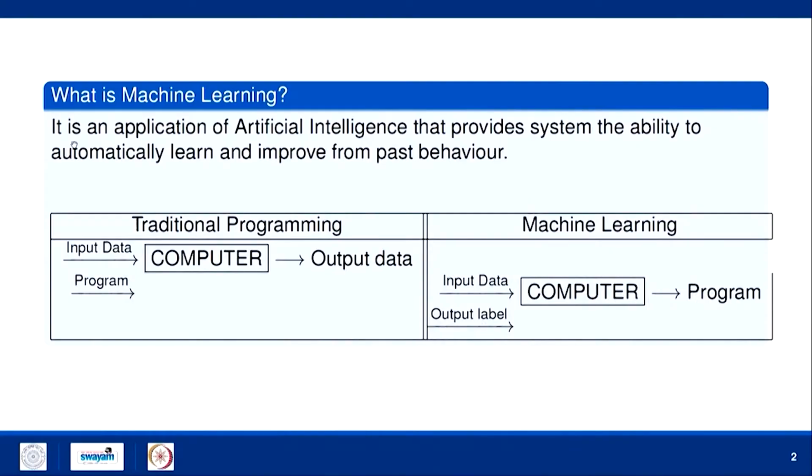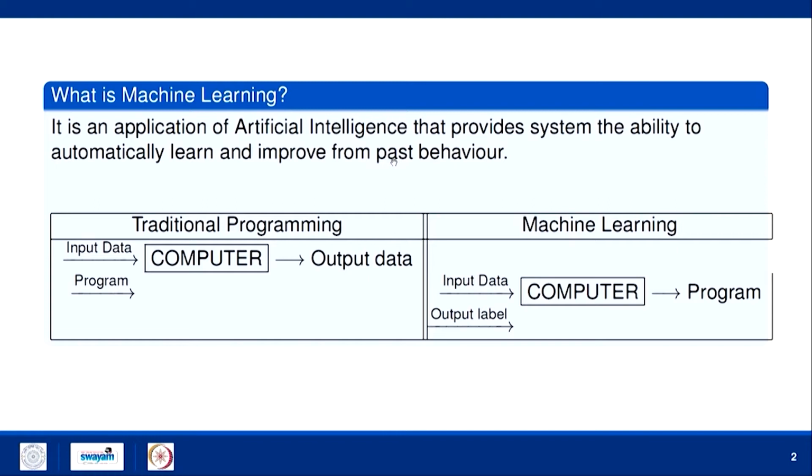I will start with the basic definition of machine learning. Machine learning is basically an application of artificial intelligence. In short I will say ML for machine learning. ML is an application of artificial intelligence that gives systems the ability to automatically learn and improve from past behavior.